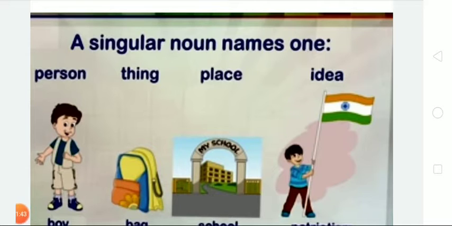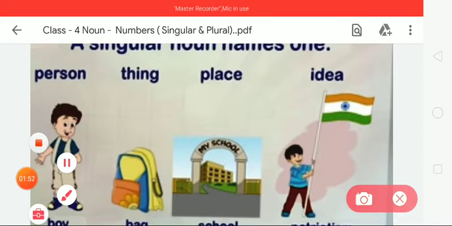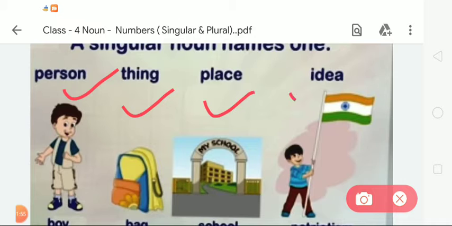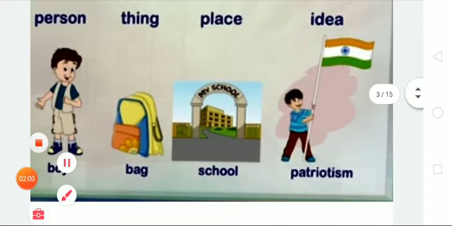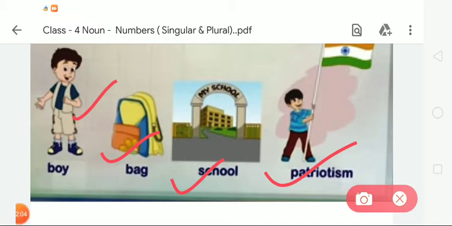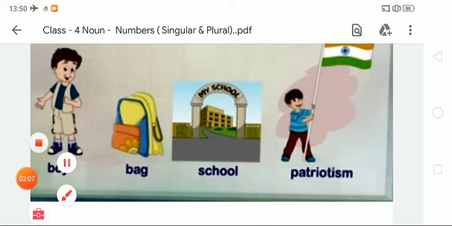Dear students, it is very important that you remember how to recognize a singular noun or a plural noun. A singular noun names one person, thing, place or idea. For example, boy, bag, school and patriotism. Now, what is a plural noun?